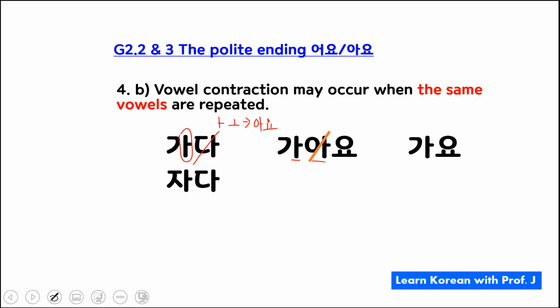자다, to sleep. Again, I'm gonna cross out the ender, then check the vowel. It ends with 아, so it becomes 자아요. Oh, I'm repeating the same vowel again, right? So I'm gonna cross it out, and I'm gonna get this guy out.